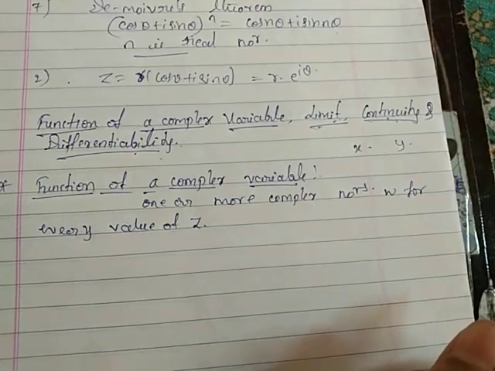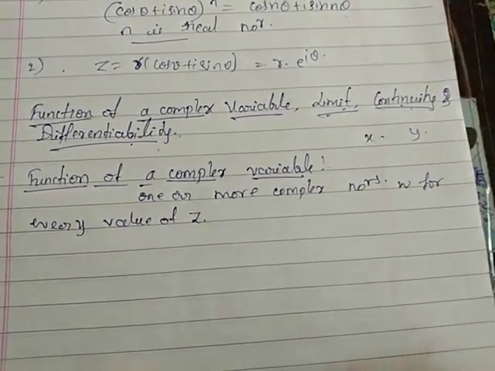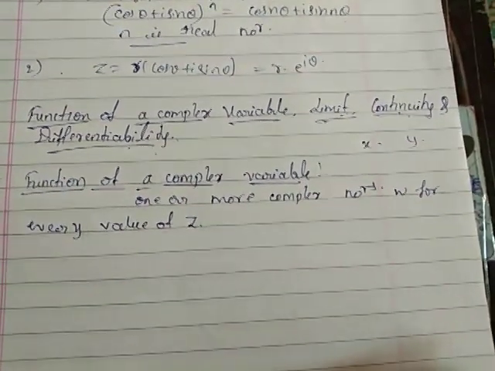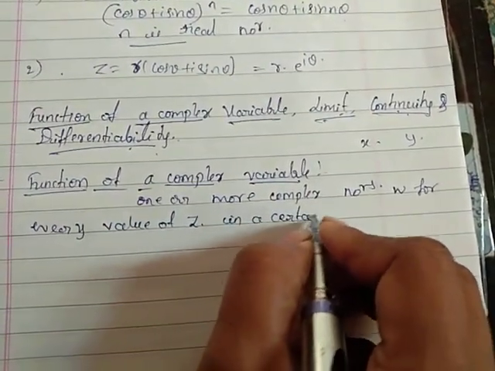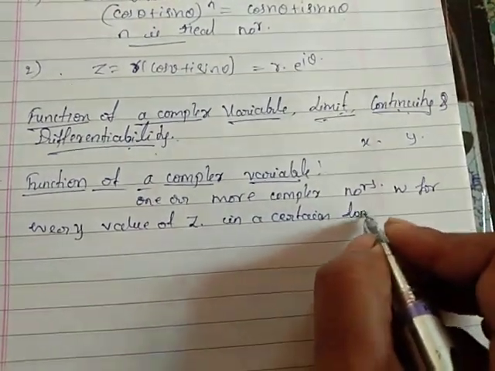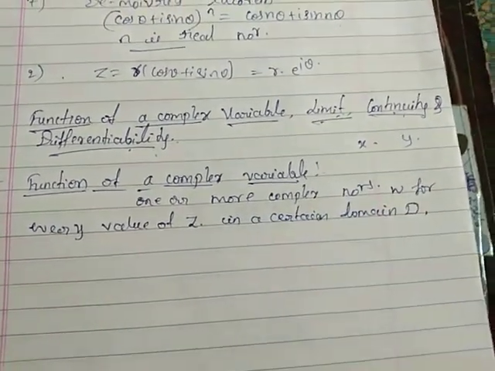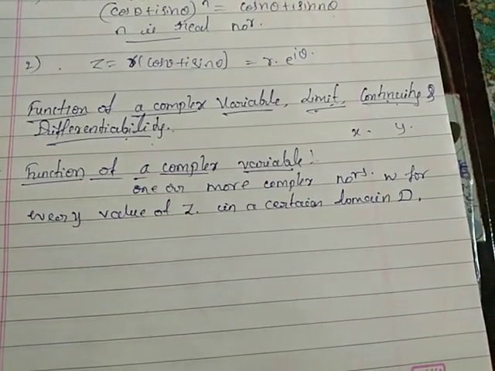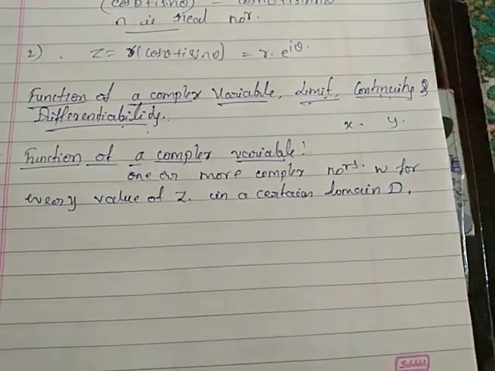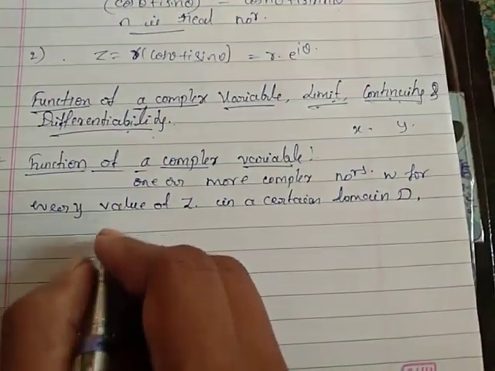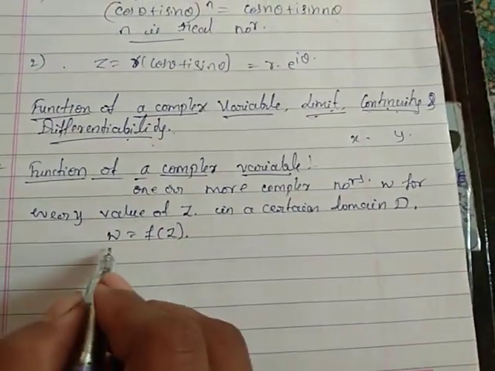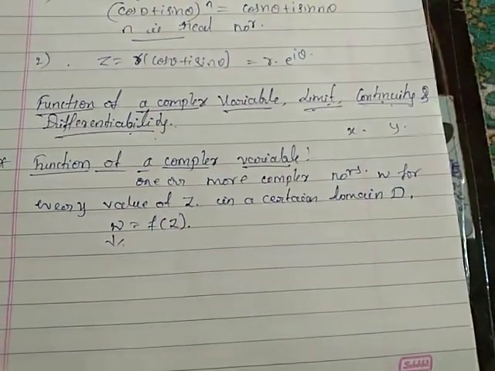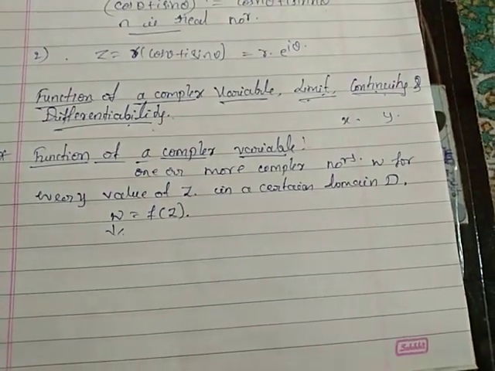For every value of z, if it is possible to find one or more complex numbers w in a certain domain D, then we say that w is a function of z. In other words, we can also define it as w equal to f of z, where w is said to be a single or many valued function of z.